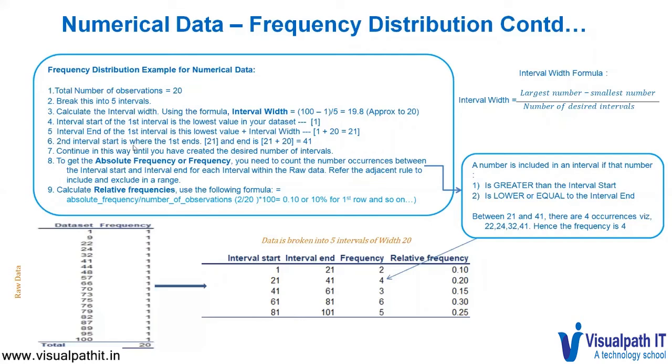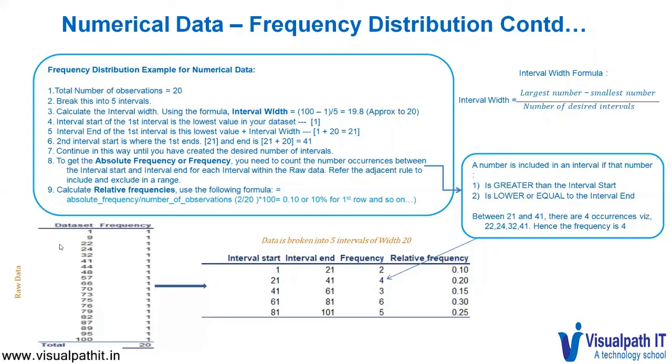Now, to get the absolute frequency, you need to count the number of occurrences between the interval start and interval end for each interval from the data set. The rule is that a number is included in an interval if that number is greater than the interval start and lower than or equal to the interval end.